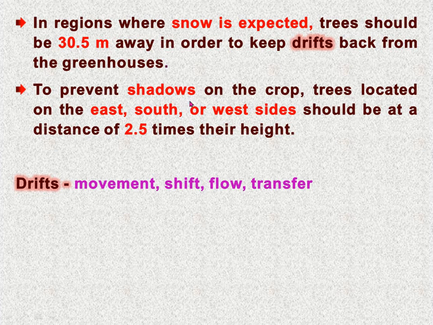To prevent shadows on the crop, trees located on the east, south or west side should be at a distance of 2.5 times their height.